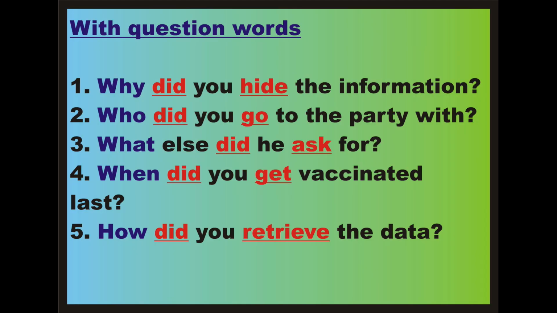With question words. Why did you hide the information? Who did you go to the party with? What else did he ask for? When did you get vaccinated last? How did you retrieve the data?